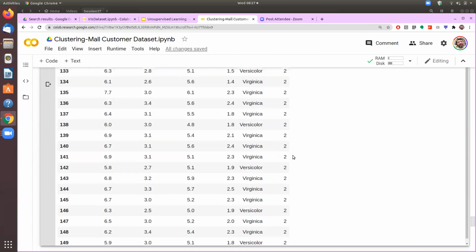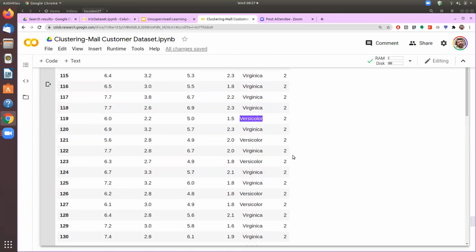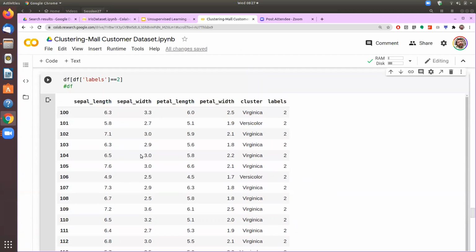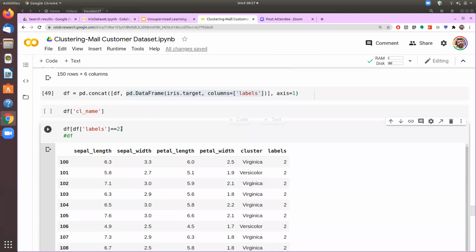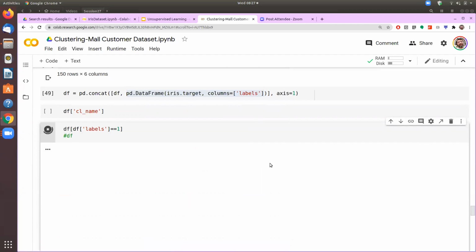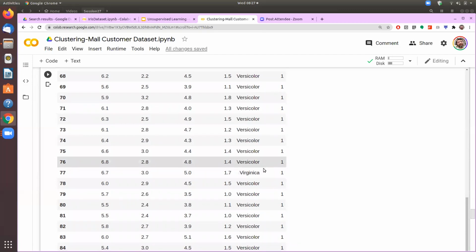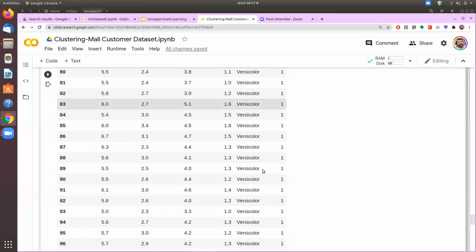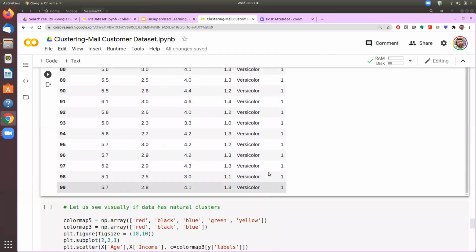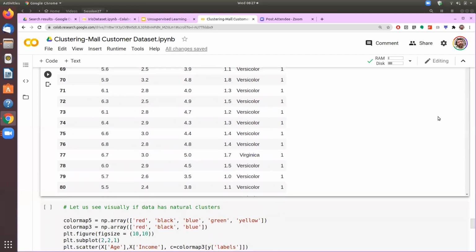It means that we are able to identify most of these correctly. If we go to what was versicolor in the manual classification and how many we have been able to identify as versicolor, the majority of them, just by clustering, we are able to identify correctly. As you can see, the same mapping we have been able to arrive at.